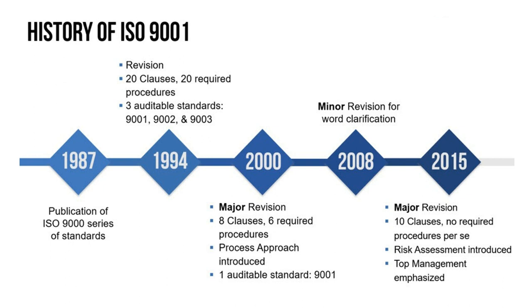In 2008 there are no bigger updates, only minor revisions, and the name has been clarified, that's all. In the latest version, the 2015 revision that we are using now, classes have increased from 8 to 10, but there are no procedures to follow. As well, we have implemented a risk based approach by substituting preventive actions, along with the process approach. Here the top management plays a vital role, and top management is emphasized. So this will give you an idea about how ISO has emerged.